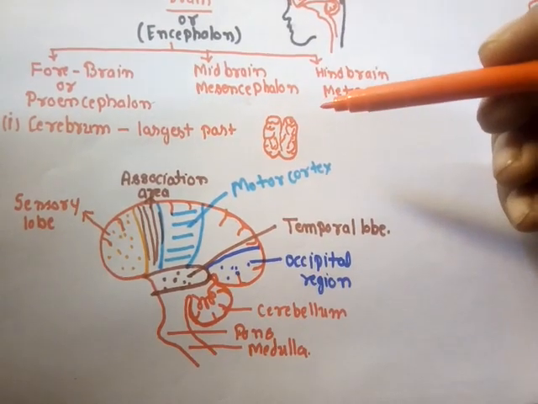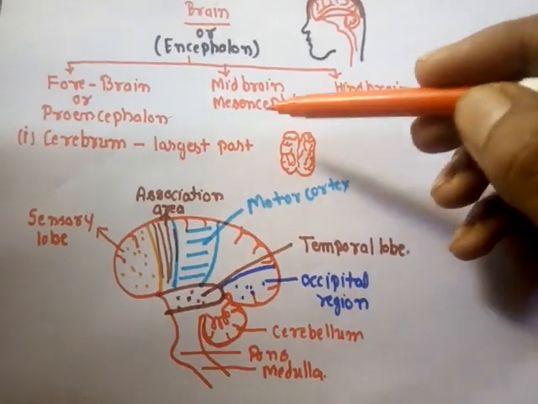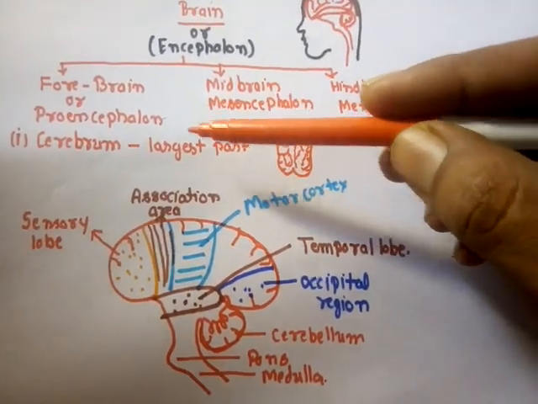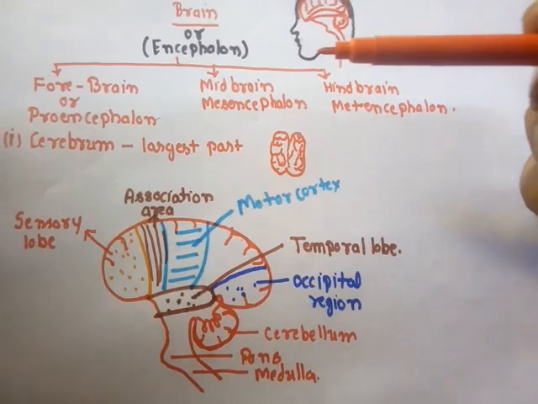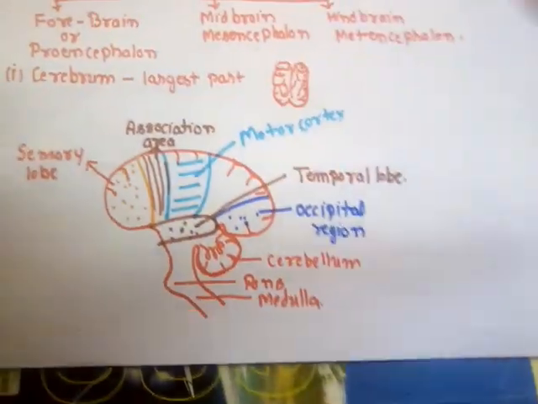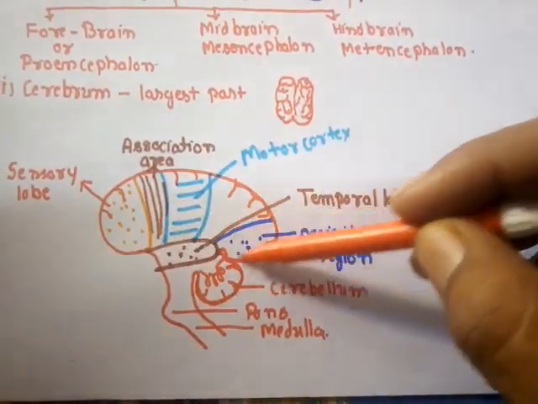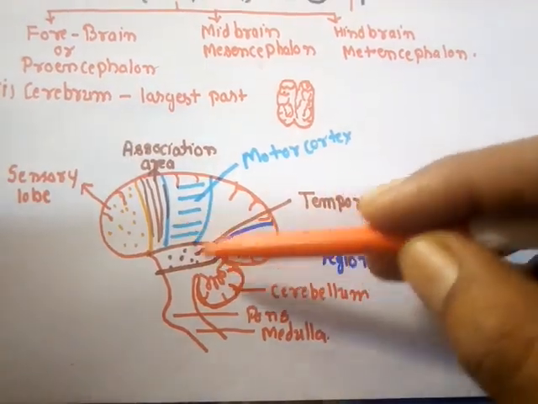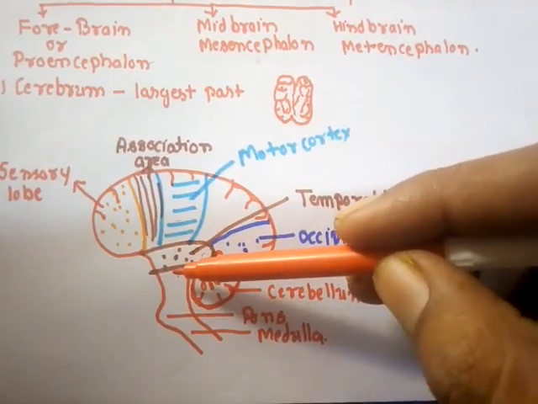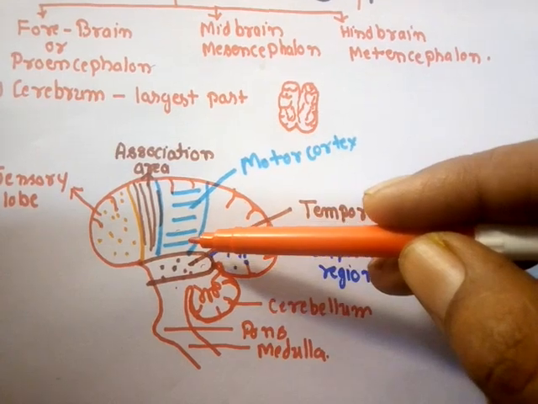So the forebrain of the human is made up of 2 parts. The first is the cerebrum and the second is the diencephalon. In this diagram here you can see this is the cerebrum region of the brain, this is the forebrain. Then the midbrain is not seen here because this is the entire diagram of the human brain.